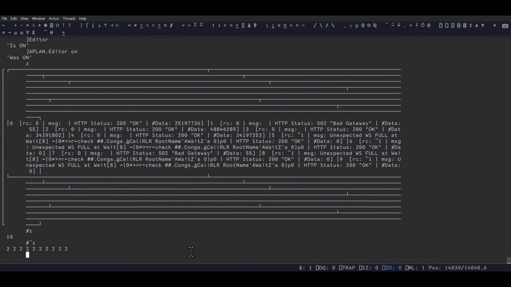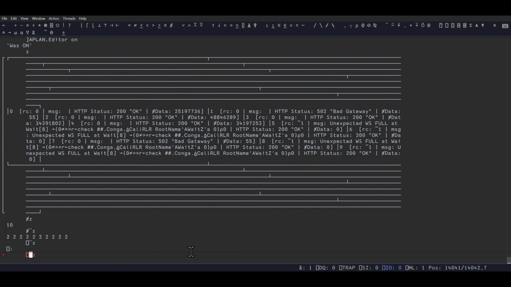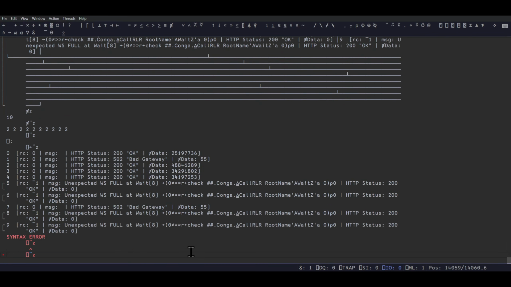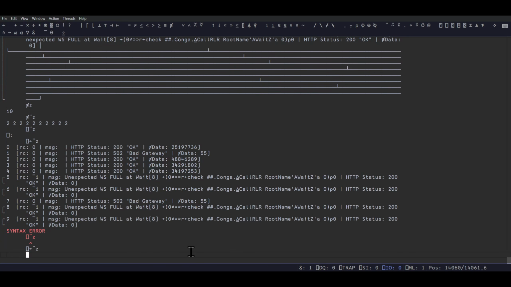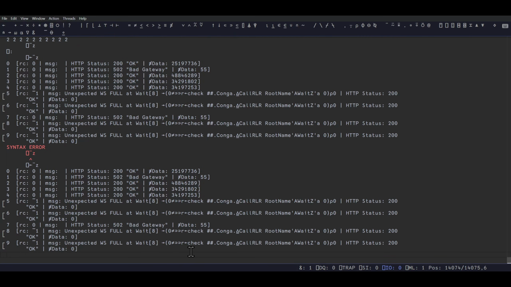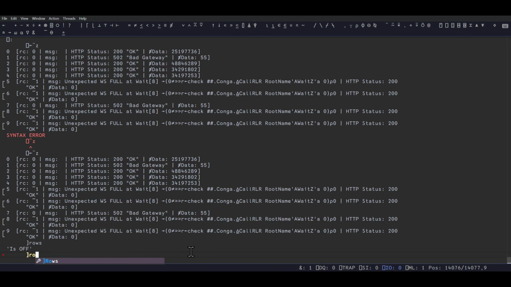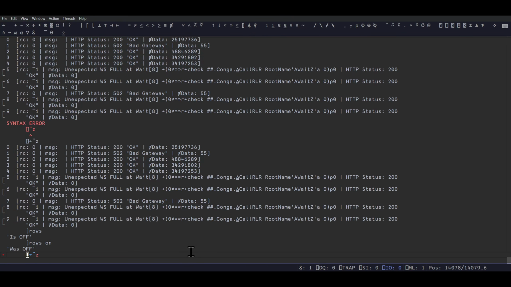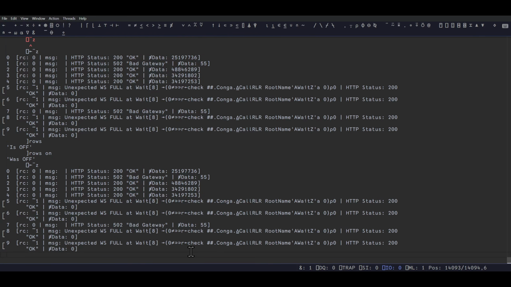If I do this, each Z, does this also print? No. No. What the hell? Why did that take so long? Why is it taking forever to print? Okay, rows on. That's so weird that it takes forever to print. I don't understand. Unless it's like caching somewhere. I don't know at all what conga is, so I'm not gonna worry about it.